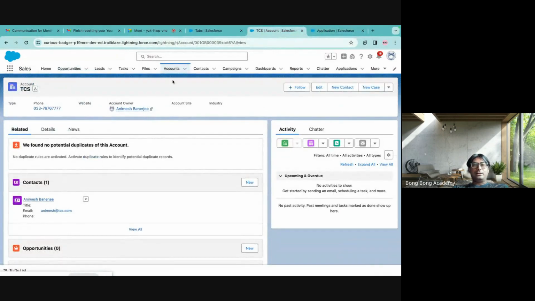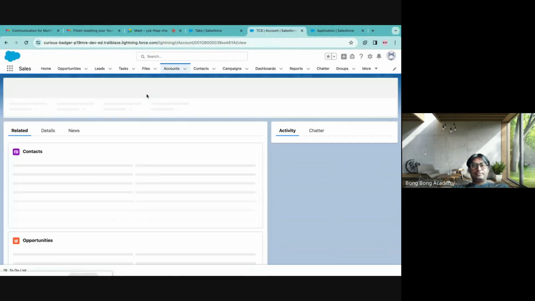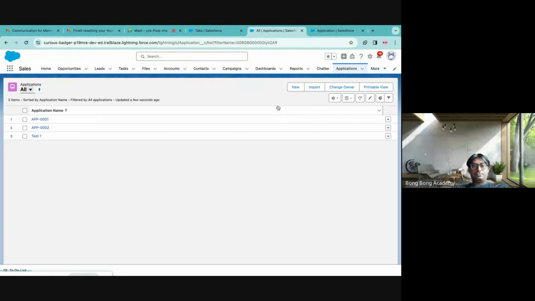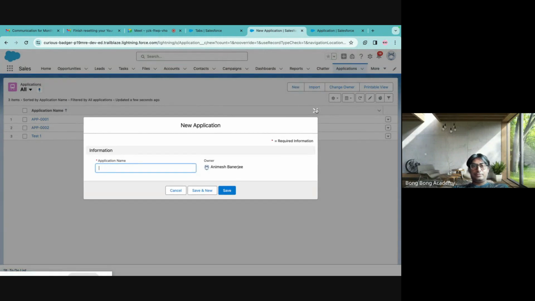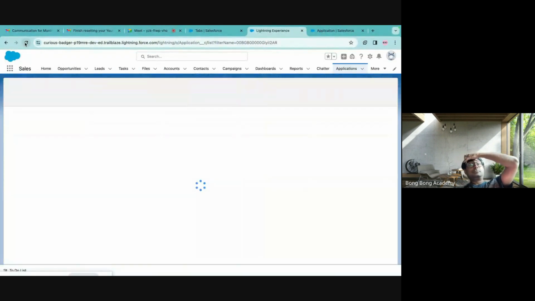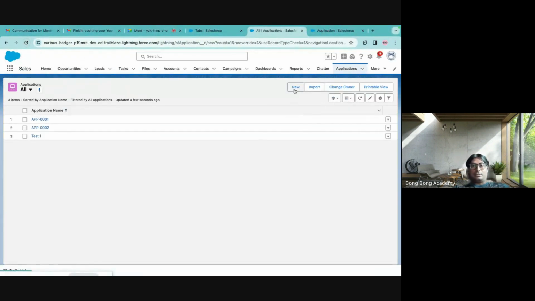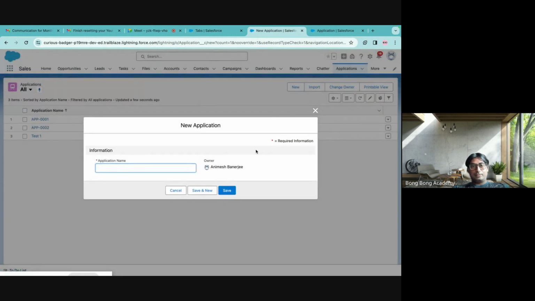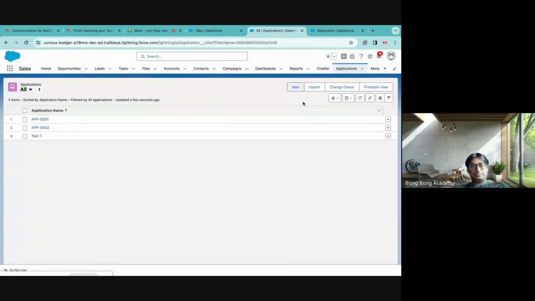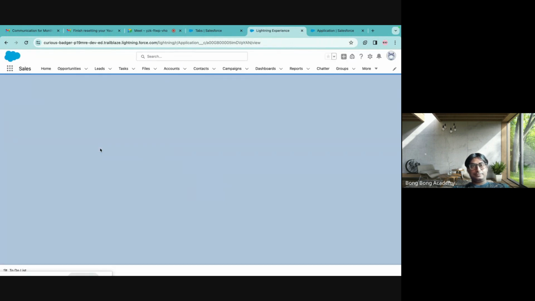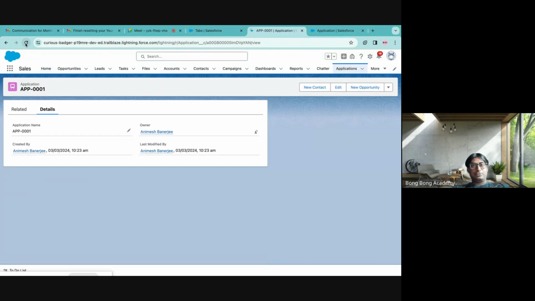But what you can see is that you can go ahead. And now if you go and do a application, I hope this has changed. Still not. It will take some time to reflect here.